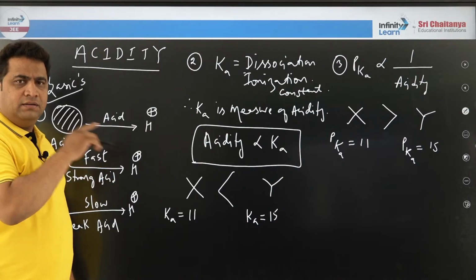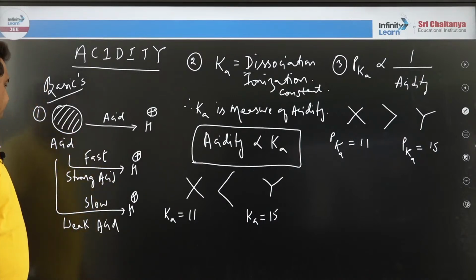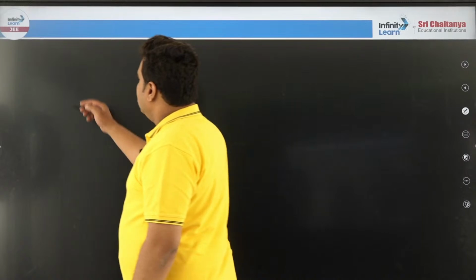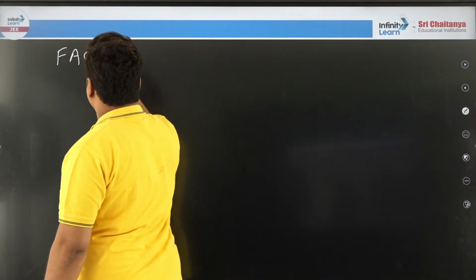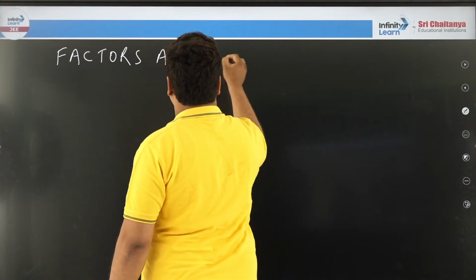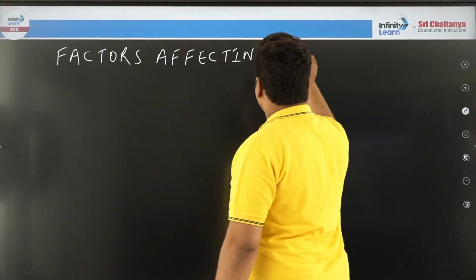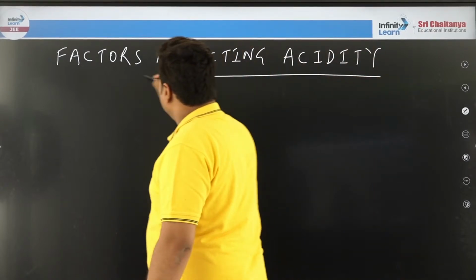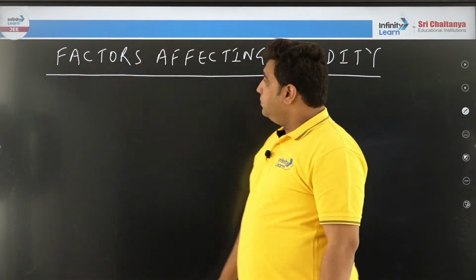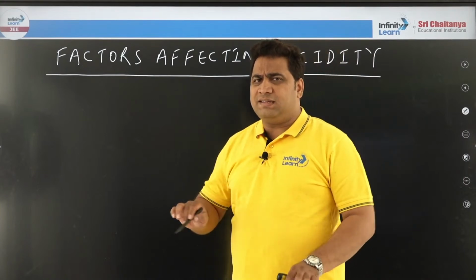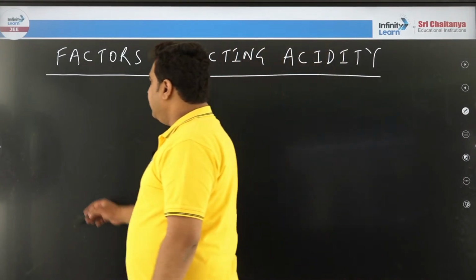Now we will move ahead, and we will go for some examples. Now we will see factors affecting acidity. What are the factors affecting acidity? It is very important, and I am not going to explain you in a confusing manner, in a very direct, straightforward manner. I am going to teach you, right.